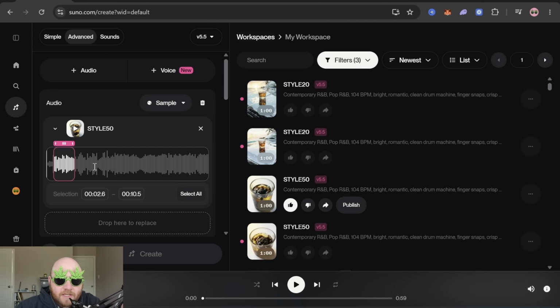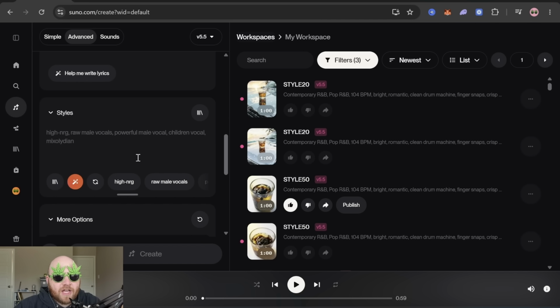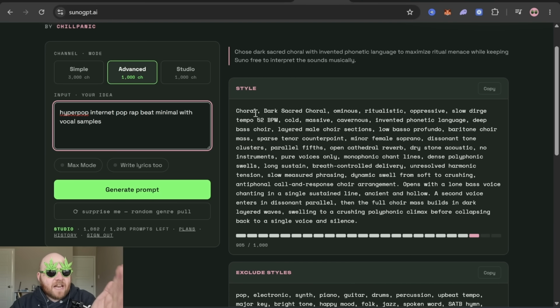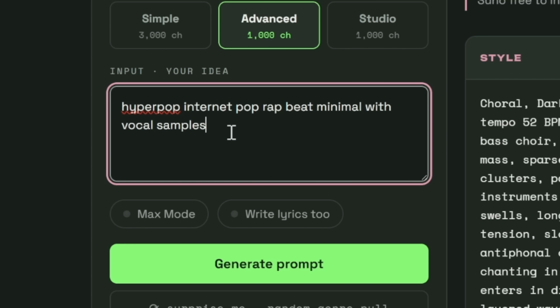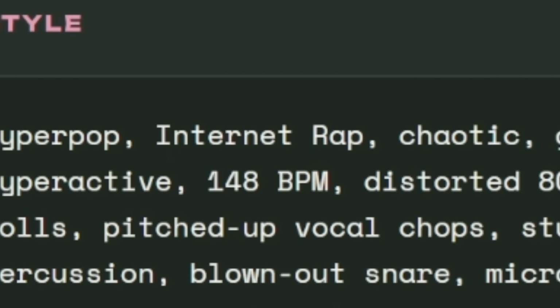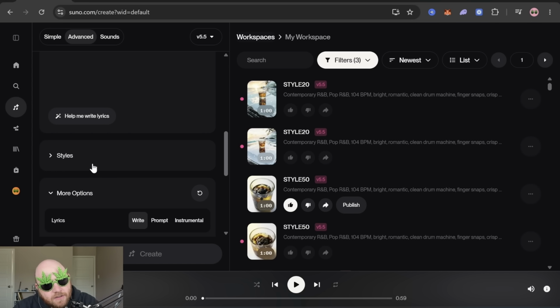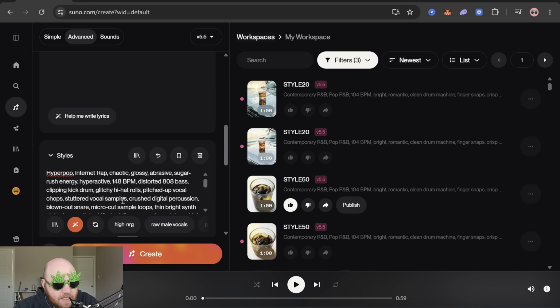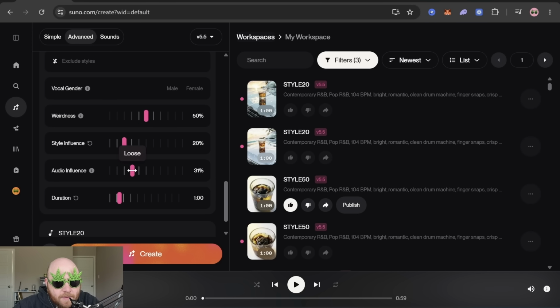That sounds like it would go really good for some hyper pop, but I don't want it to be completely hyper pop. I want it to be kind of like rap also. So I'm just gonna ask the Suno GPT for a hyper pop, internet pop, rap beat, minimal with vocal samples. Oh, internet rap. Okay, I didn't think about that. All right, let's go to the styles and just paste that in. Turn weirdness back to normal. Maybe audio influence to 40 just to make sure it really uses that sample. Keep style influence to 50% as well.